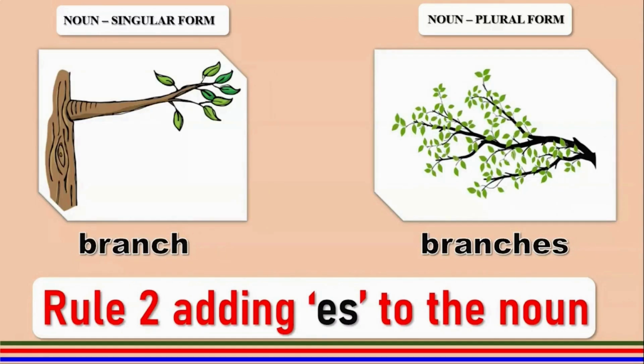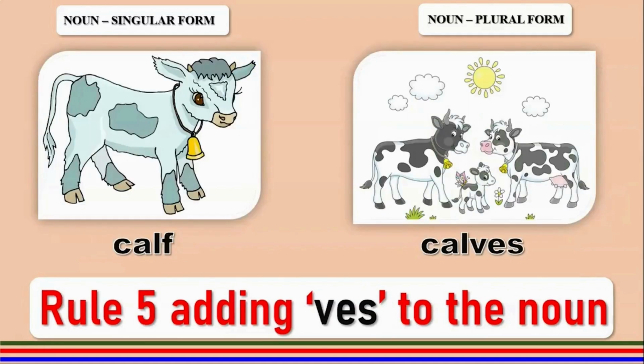Rule number 2, this singular ends in CH, so we need to add ES to make it a plural. Next word is calf. It ends with an F, so the F changes to V and we add ES to make it calves, and this is rule number 5.